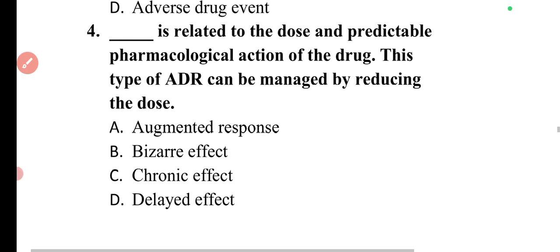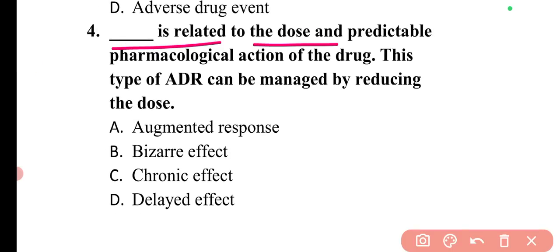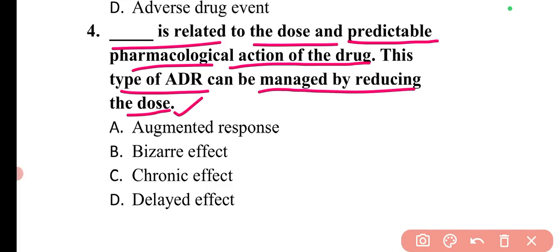The next question is, dash is related to the dose and predictable pharmacological action of the drug. This type of ADR can be managed by reducing the dose.